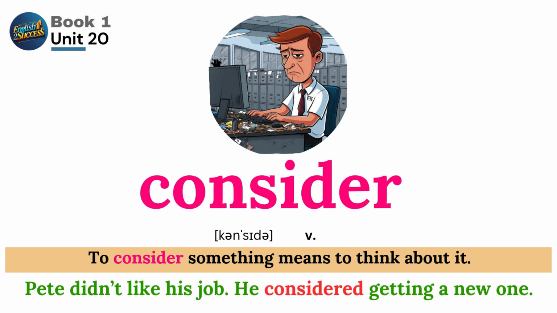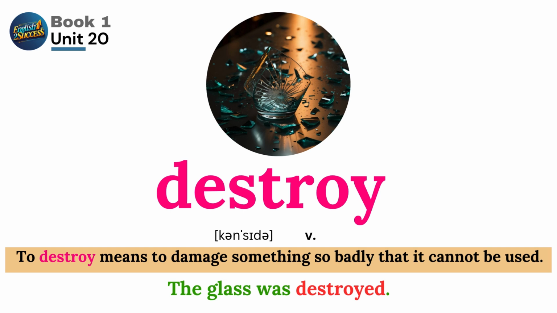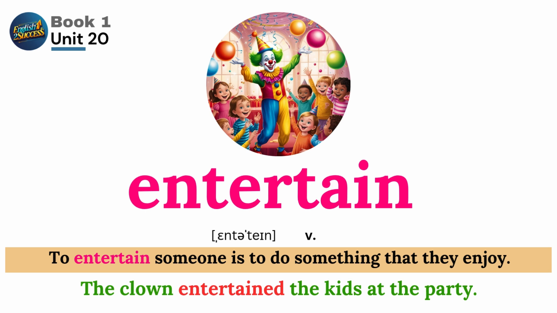Consider. To consider something means to think about it. Pete didn't like his job. He considered getting a new one. Destroy. To destroy means to damage something so badly that it cannot be used. The glass was destroyed. Entertain. To entertain someone is to do something that they enjoy. The clown entertained the kids at the party.